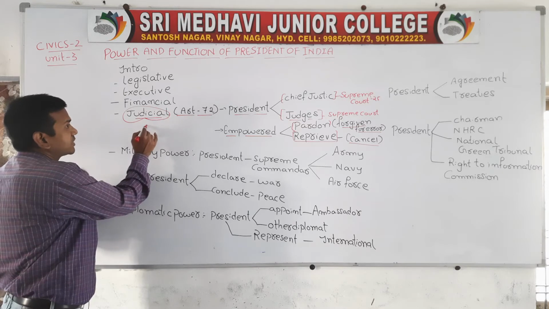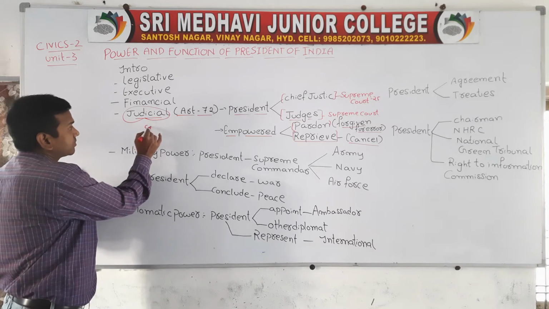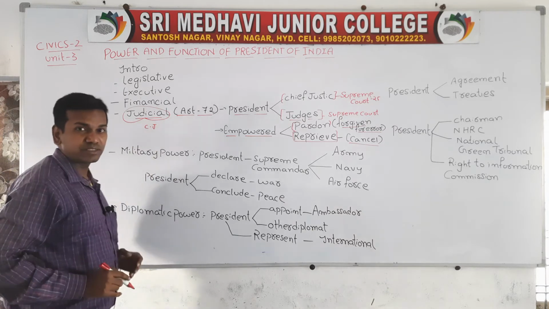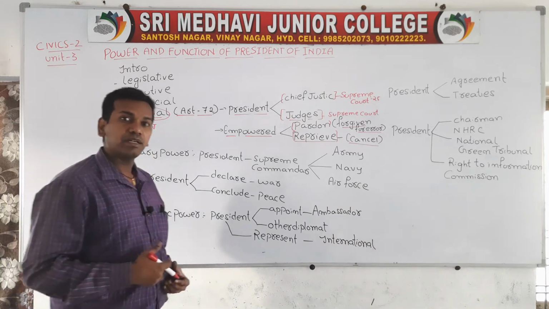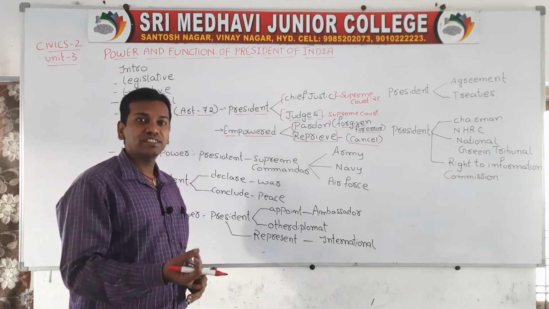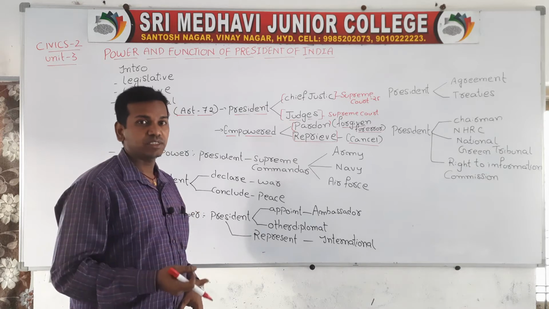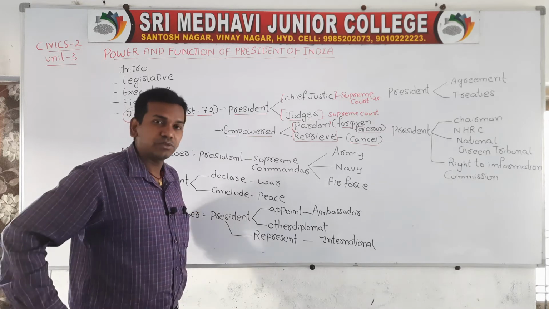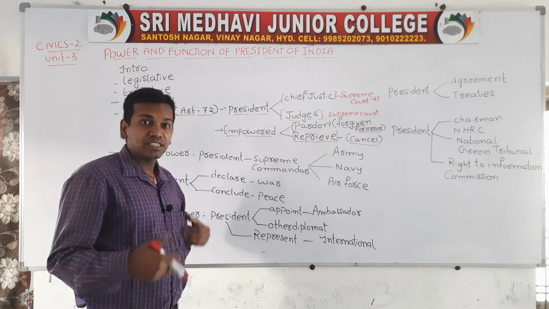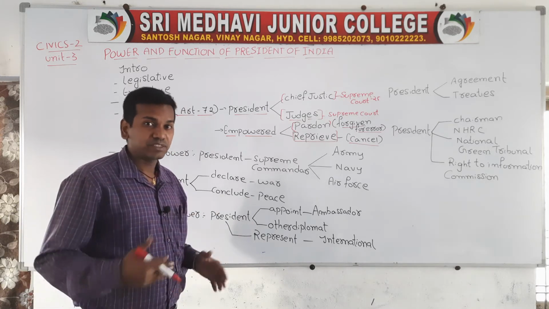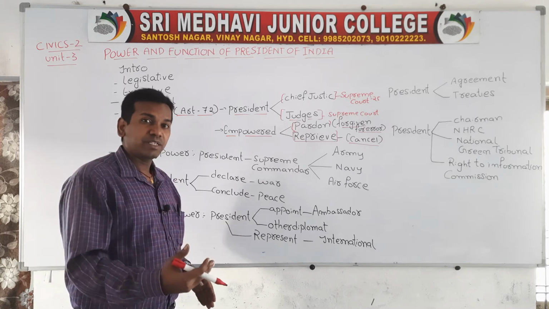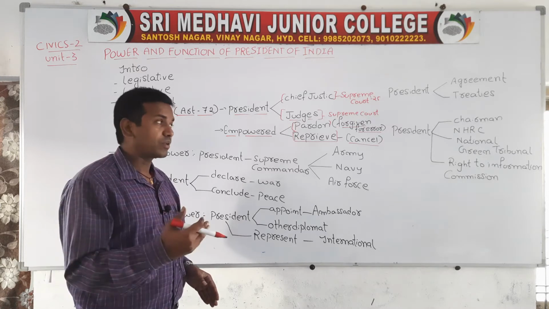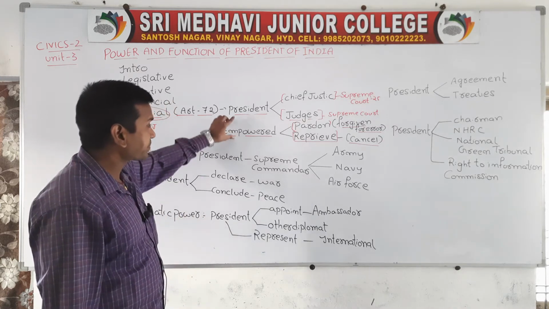The head of the judiciary is the chief justice, but the president is the head of legislature, executive and judiciary. Even the chief justice has to follow the advice of the president. Whatever the president says, the chief justice also has to follow.